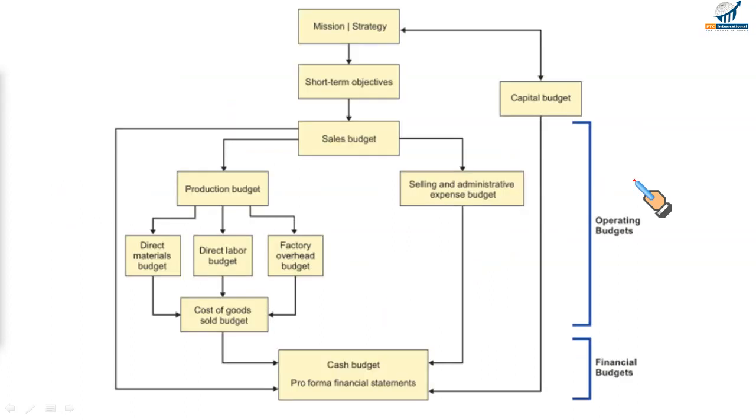Now this is how it all starts. We have our mission statement and strategy, which we discussed in our previous classes. Translation of this mission and strategy would result in some short-term objectives. And from these short-term objectives, the first budget we set up is the sales budget. The sales budget is the first budget we set up, and the cash budget is the last budget that is drawn up. Capital budget involves budgeting of long-term investments, property, plant and equipment.